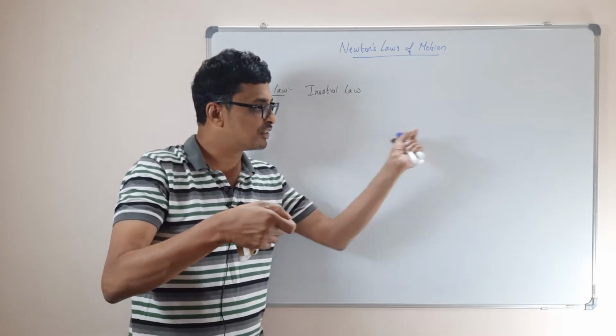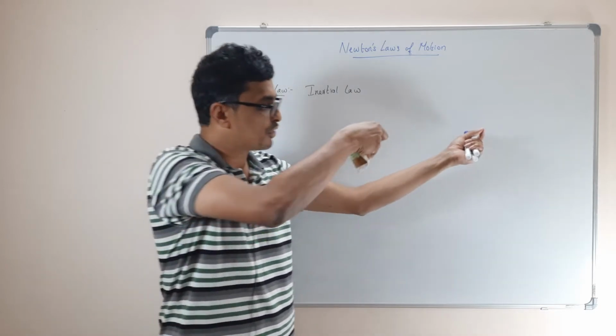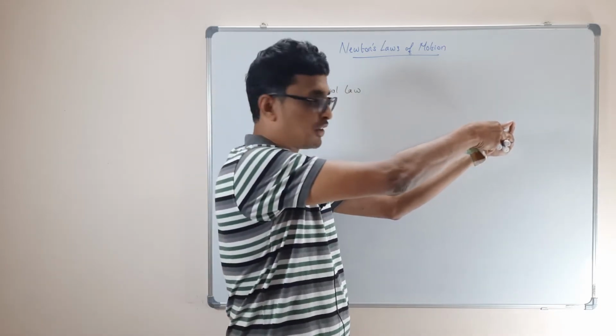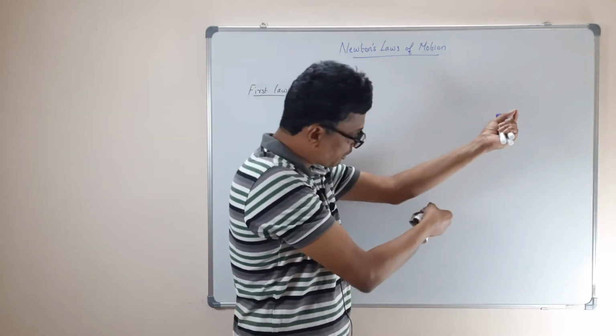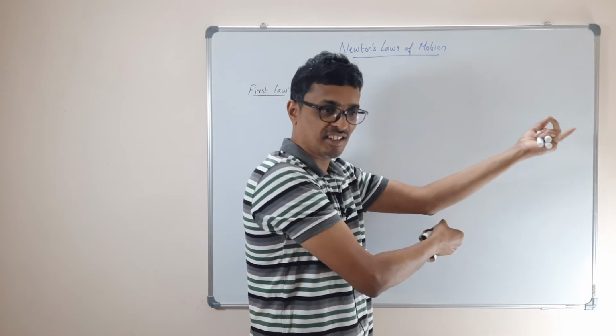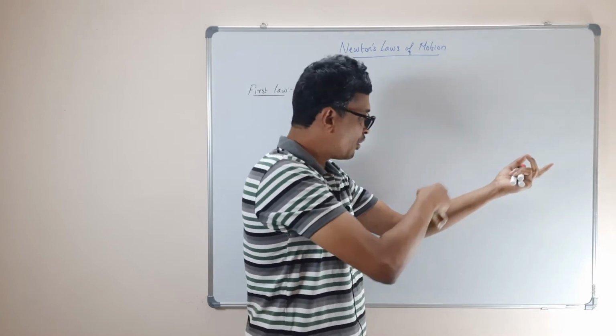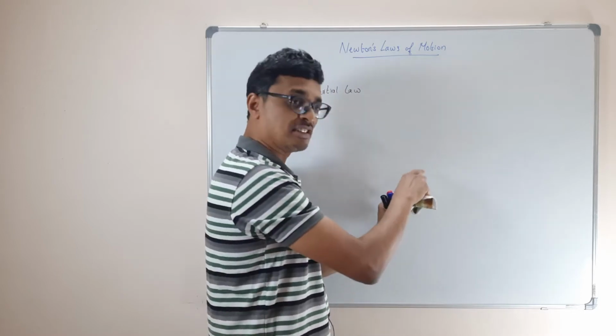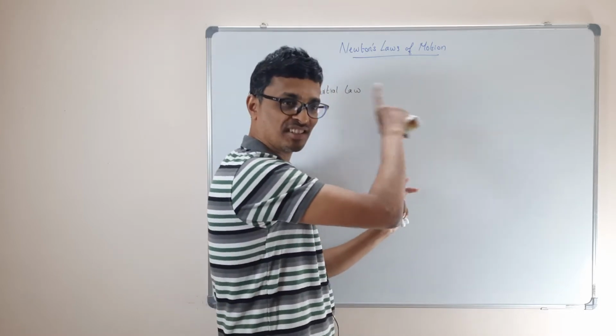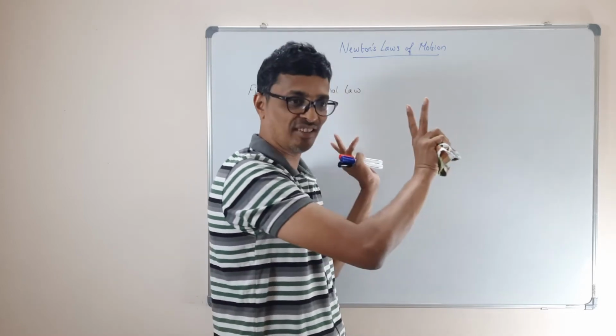Something is moving at a constant velocity, and you are also moving along with it. So for you, that person is at rest. And then for the person outside, both of you are moving at the same velocity. You have all these reference systems. These reference systems are connected by Newton's law because there's no force acting on them.